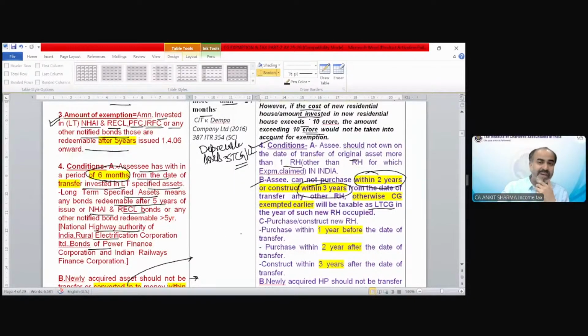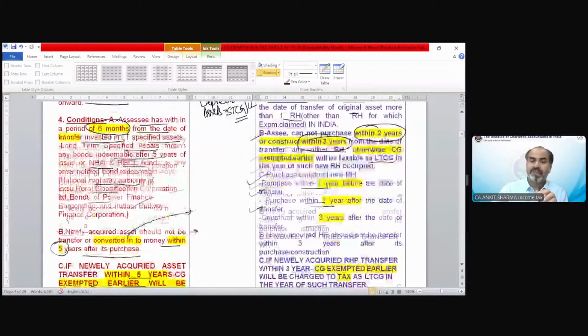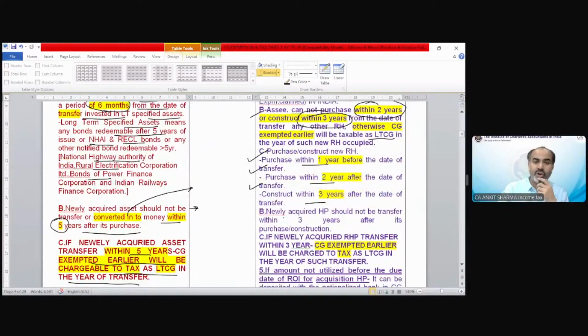The time period for construction and purchase is the same, copy paste as section 54: 1 year before, 2 years after, 3 years for construction. The next point is exactly the same, that the new asset cannot be transferred within 3 years. If you transfer, then same concept as section 54 EC. Cost would not be reduced, but the capital gain exempted earlier is going to be taxable.